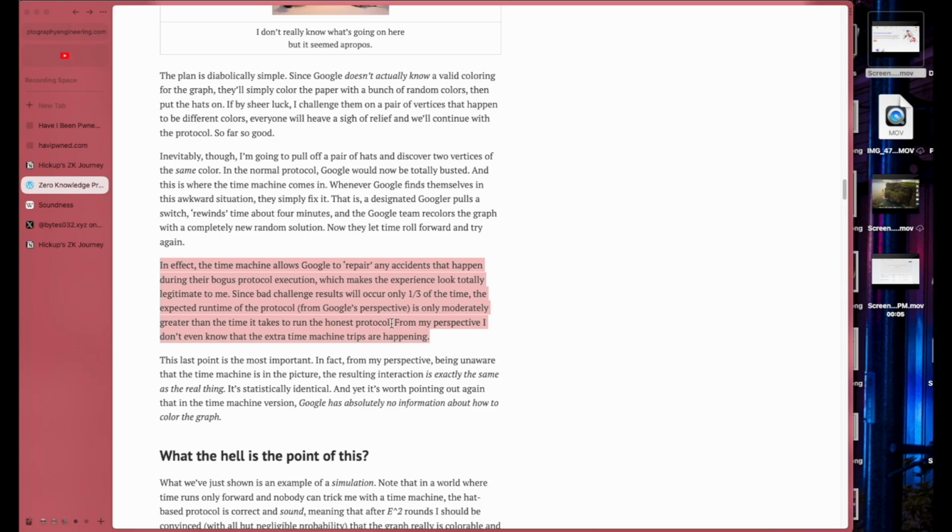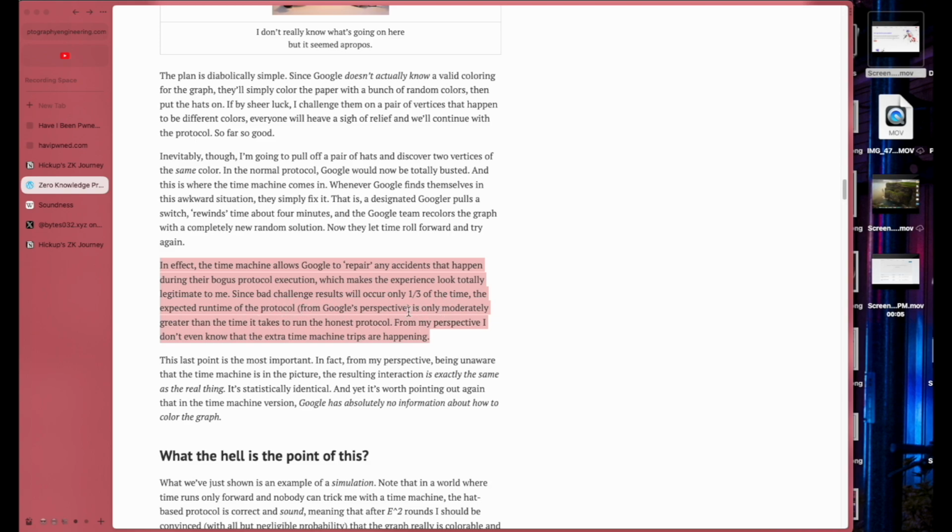Makes sense, because the number of times you would take to actually trust Google, you might try 5 times and you'll be like, okay, cool, Google. But now if the 4th time that you pick up the hat and that's wrong, they'll just rewind back and change it, and the probability of you finding the wrong thing again on the 4th try is low. So the 4th try again, you'll get it right. 5th try, you'll again get it right, and then you'll trust Google again. So yeah, they're playing around the edges of probability.